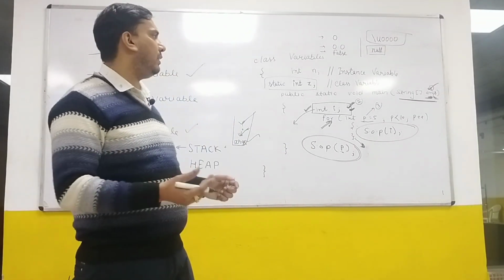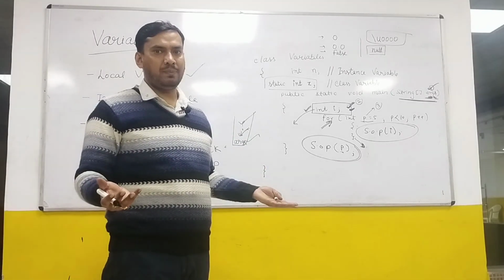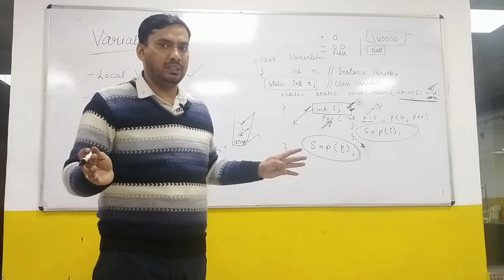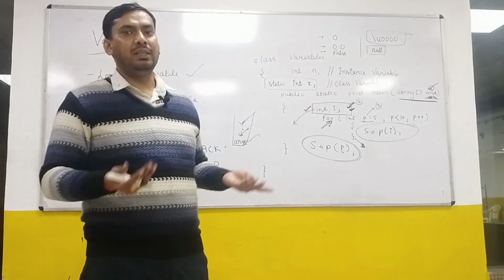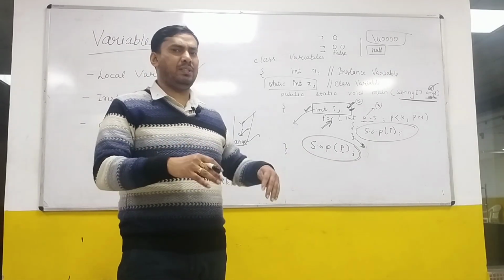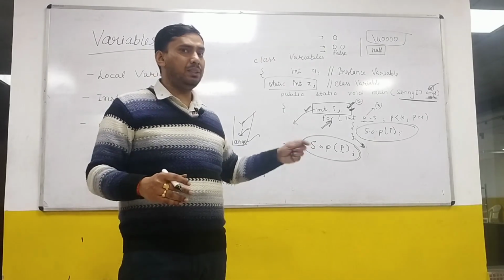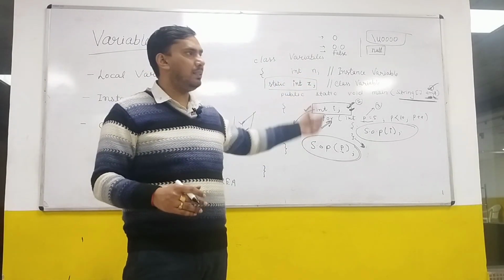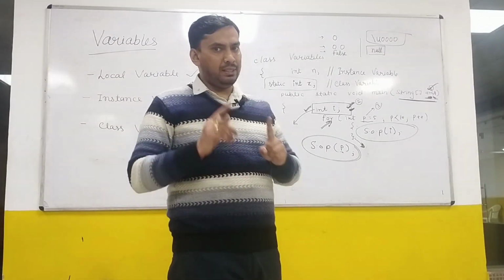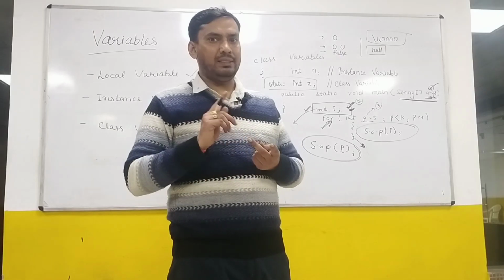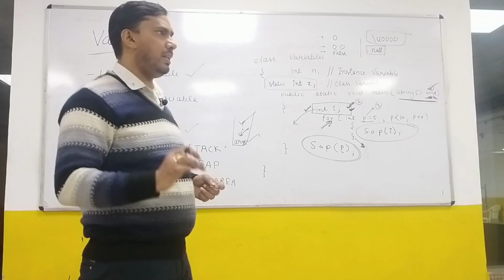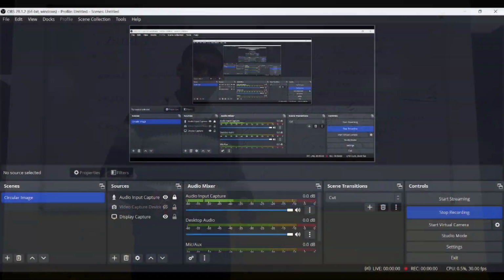So we use a local variable for temporary usage. Locally I want to create some variable, store it, and after that I don't want to use it. So I use the local variable, like you use counters for your loop. Loop control variables are local. After the loop I don't want it. If you want to use it, you have to declare it outside. So that's all about the local variable. You have to keep these two things in mind: no default value, and no access modifier or any other modifier except final. Only final is allowed. So that's all for today.